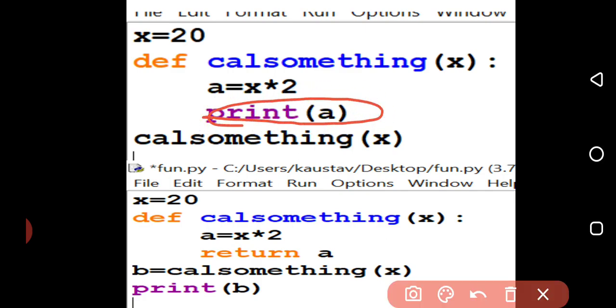I have the same function written two ways: one without the return statement and one with the return statement. Now, without the return statement, this is the call statement of the function. There is a difference here. I have to trap the value, because the value is going to be returned.